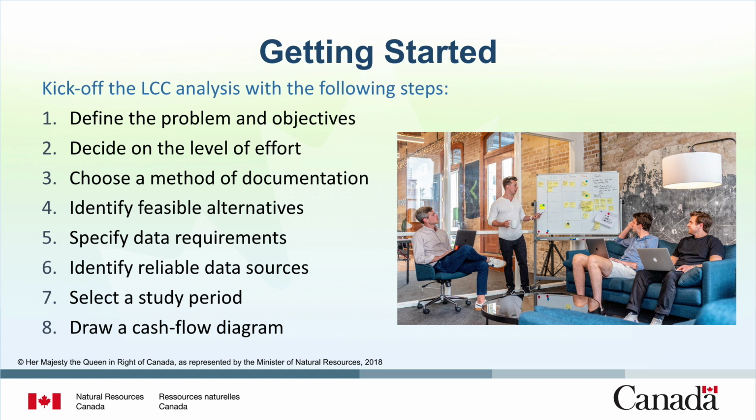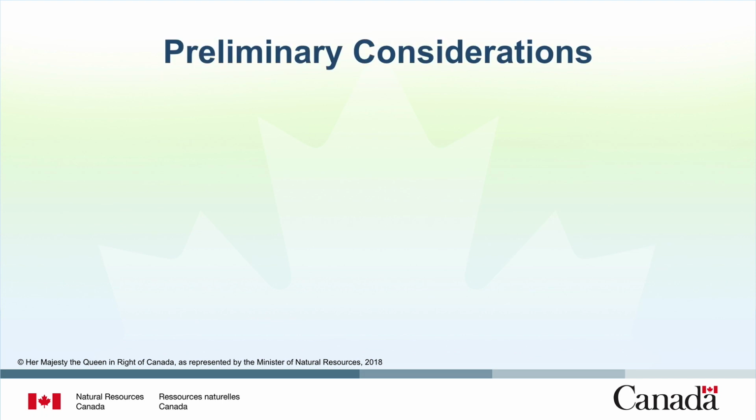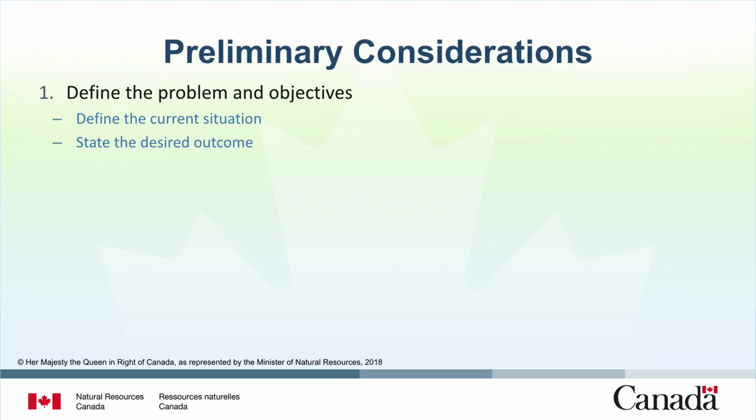A cash flow diagram is a simple and effective way to visualize the most important costs. It will prove to be an essential point of reference throughout the process. Now let's learn about each of these critical steps. Let's start with preliminary considerations. The first step in the life cycle costing process is to identify the problem and project objectives.